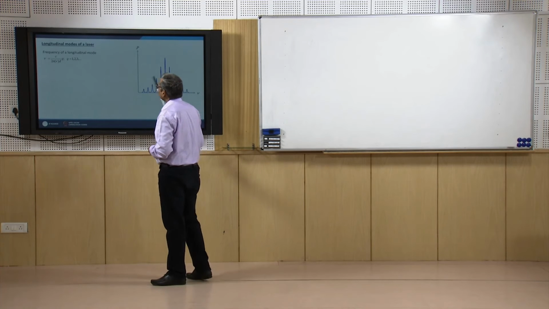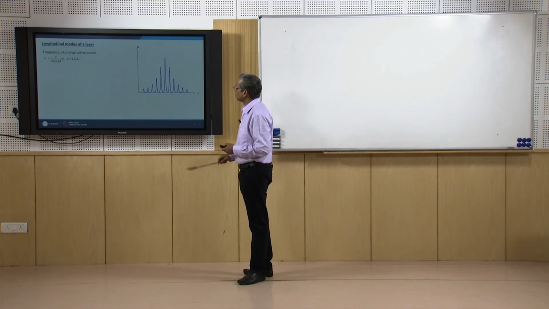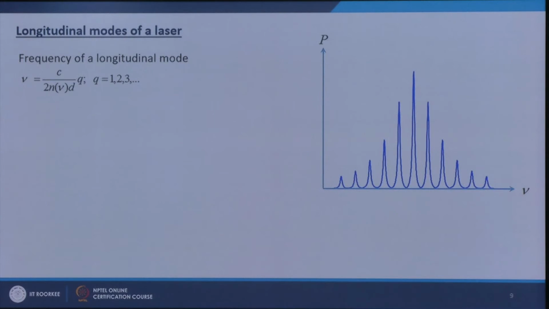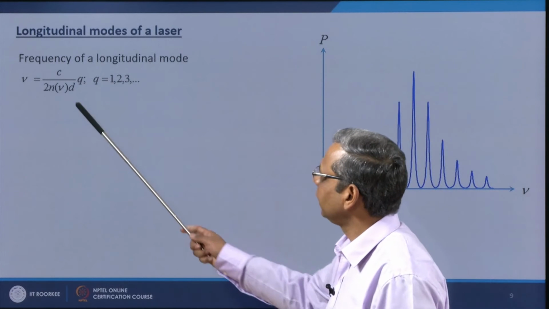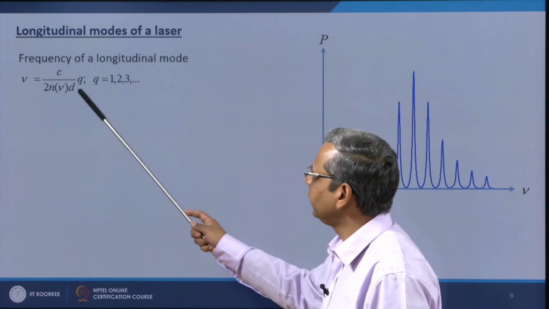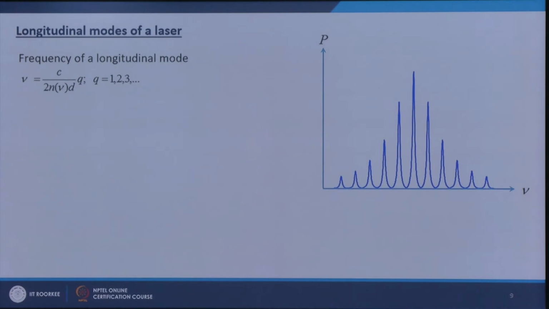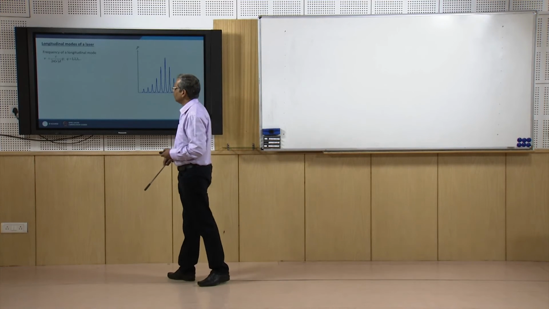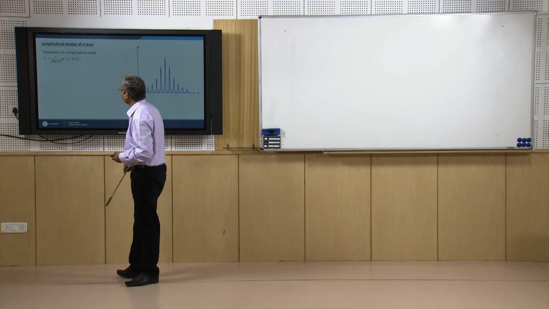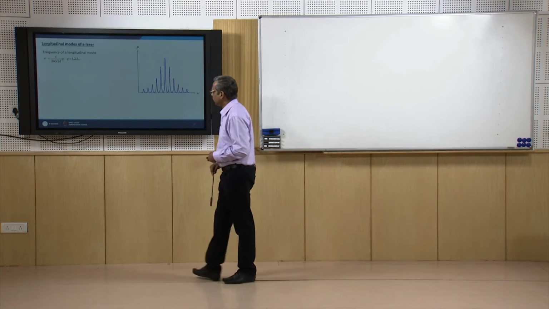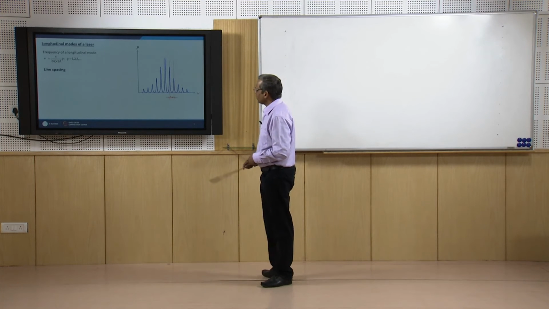What is the frequency of a longitudinal mode? It can be very easily shown that the frequency of a mode is given by c over 2 n d times q, where q is an integer and n is the refractive index of the medium, and it is at frequency nu. d is the length of the cavity. What is the spacing?